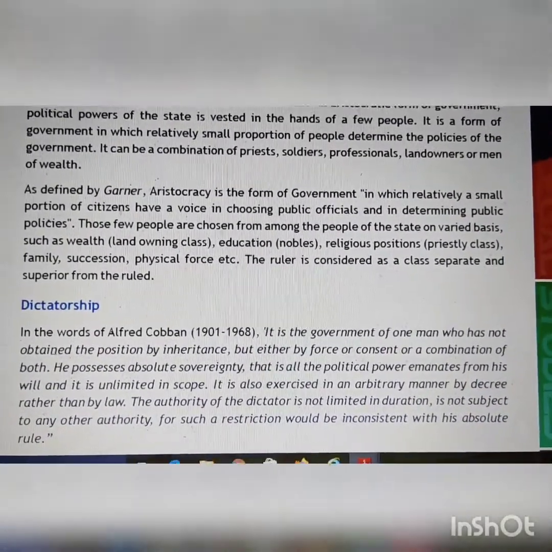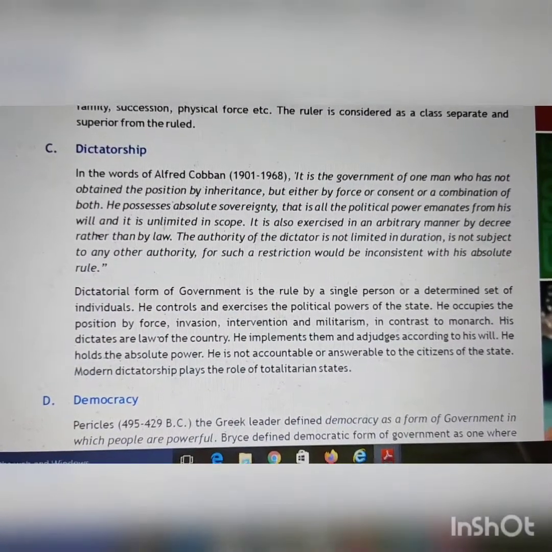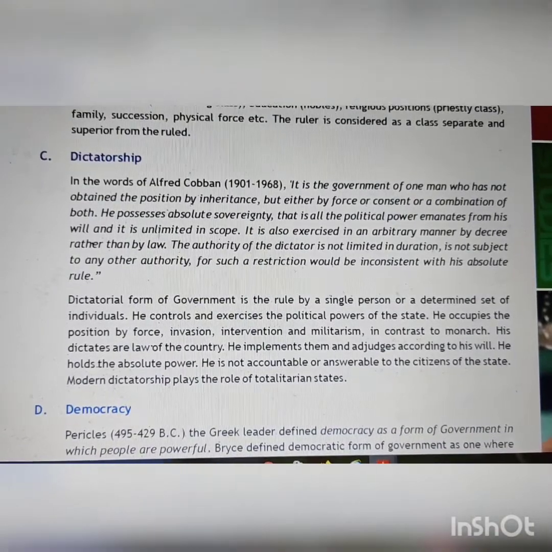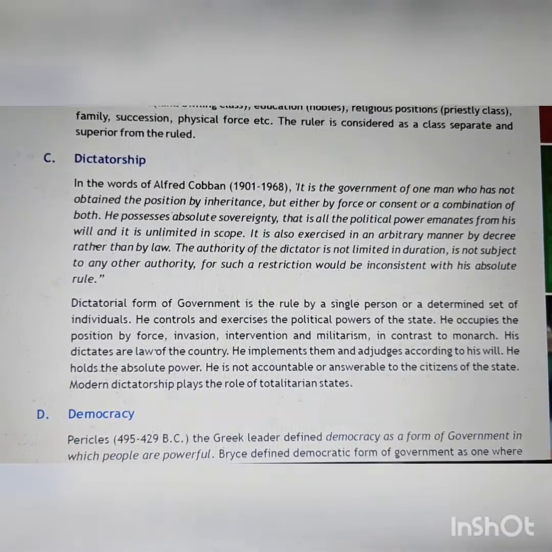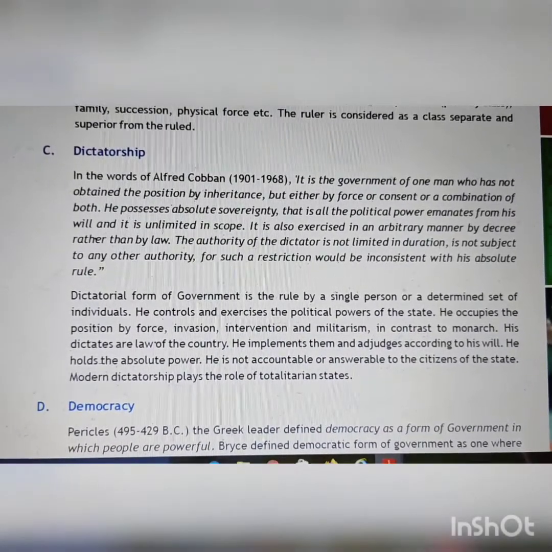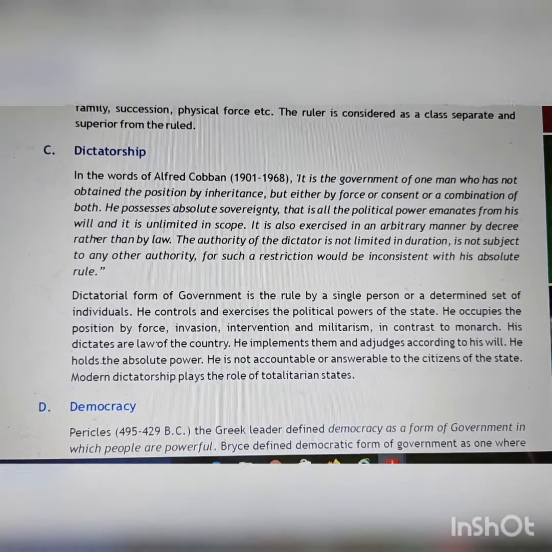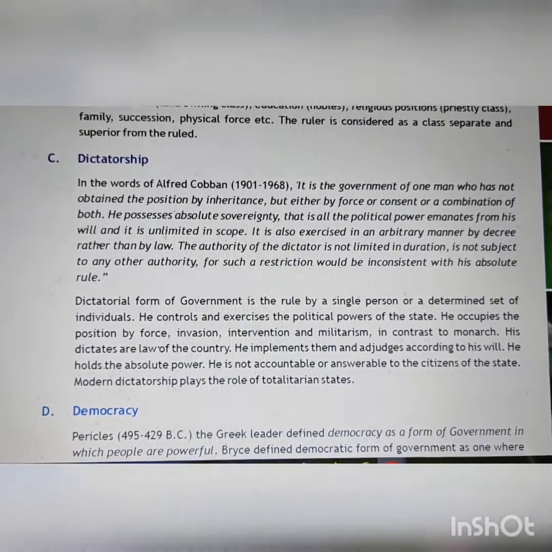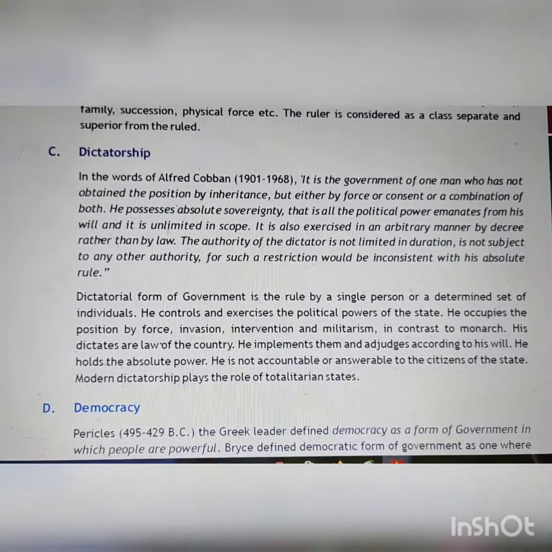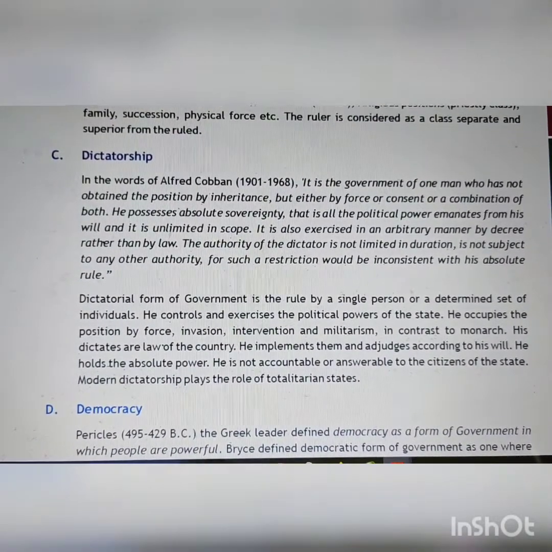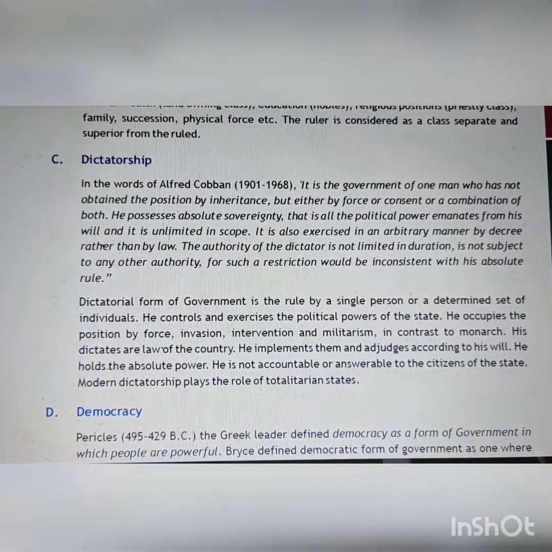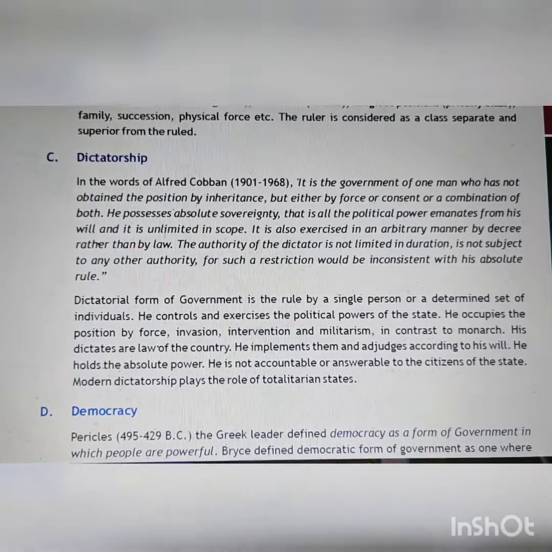Next is dictatorship. In the words of Alfred Cobban, it is the government of one man who has not obtained the position by inheritance, but either by force or consent or a combination of both. He possesses absolute sovereignty, that is, all political power emanates from his will and it is unlimited in scope. It is exercised in an arbitrary manner by decree rather than law. The authority of the dictator is not limited in duration, is not subject to any other authority, for such a restriction would be inconsistent with his absolute rule.